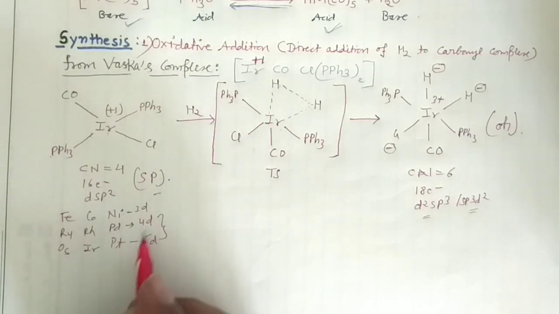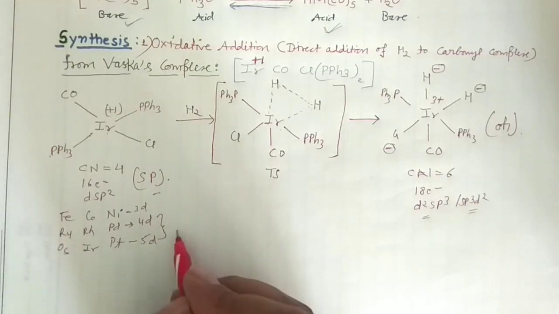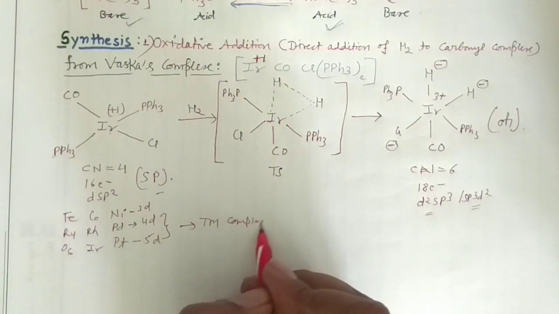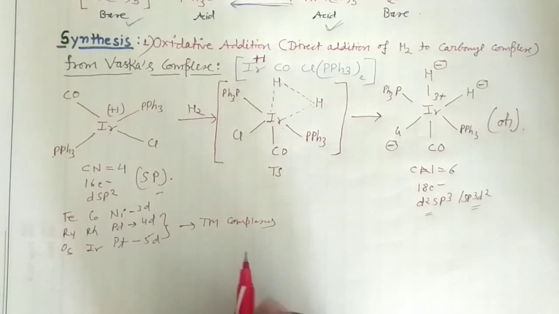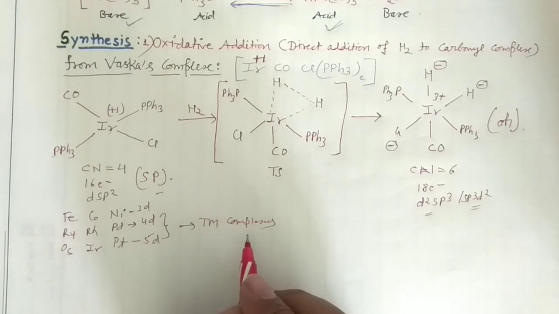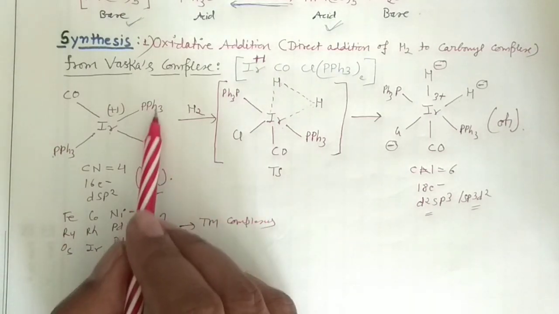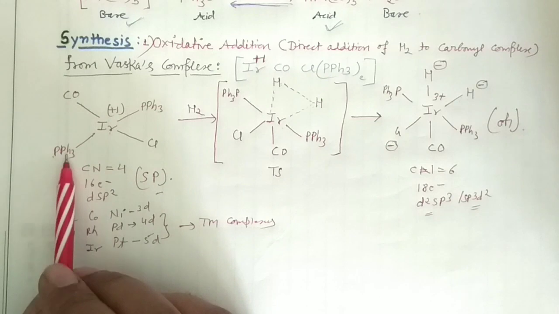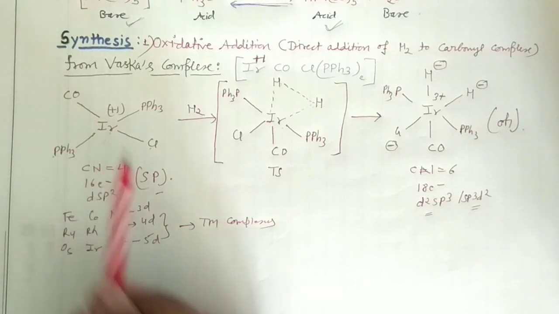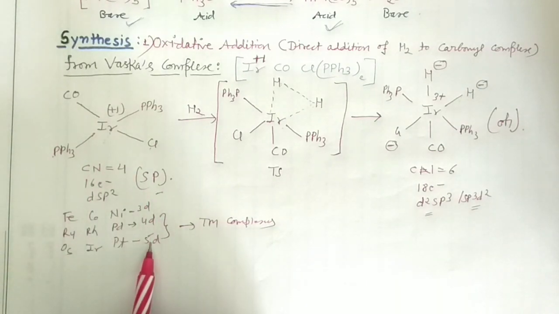So whenever you have 4d and 5d series transition metal complexes, TM complexes, okay, and if they are coordinatively unsaturated. What is the meaning of coordinatively unsaturated? That means the coordination number is not 6. So here the coordination number is 4. So it is coordinatively unsaturated, and it is a transition metal complex of the 5d metal series.